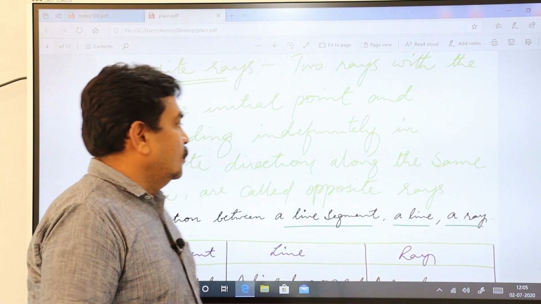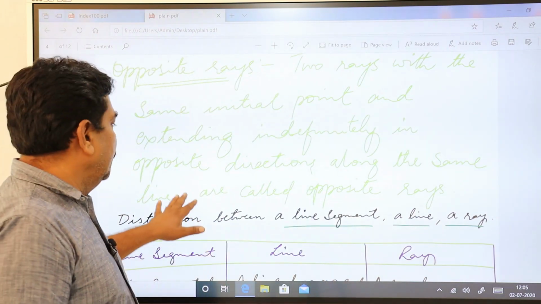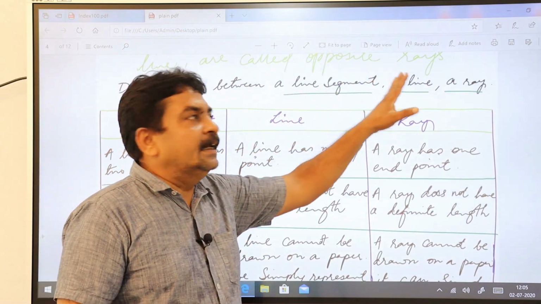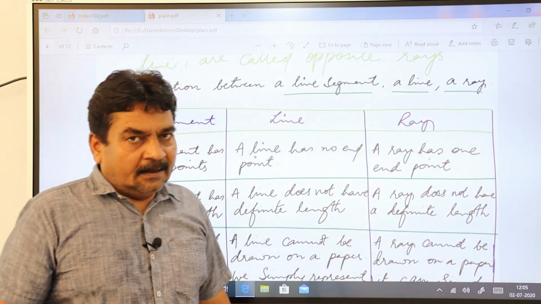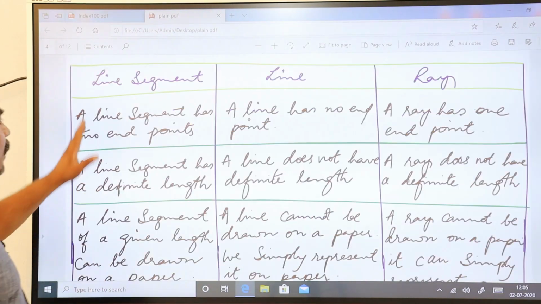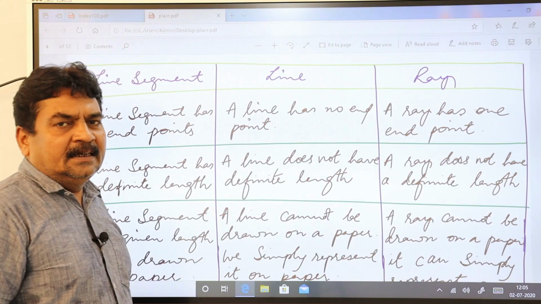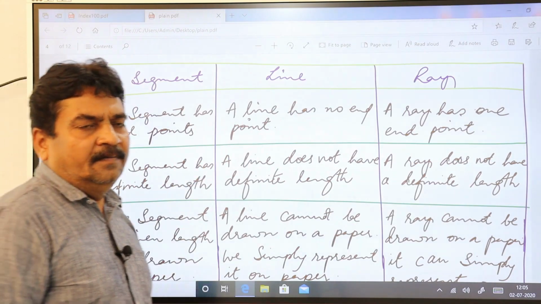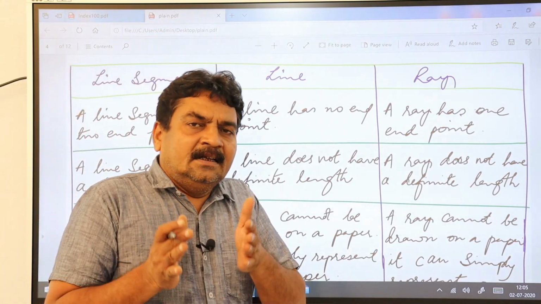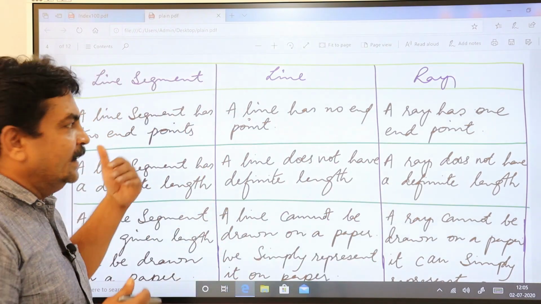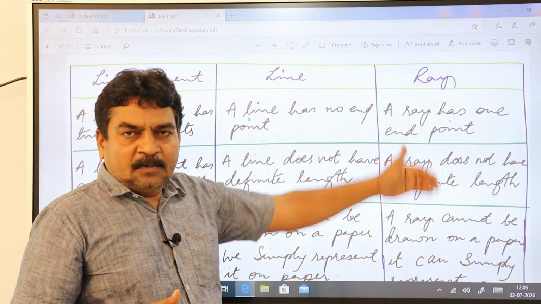This is a very important one. Let us see the distinction between a line segment, a line and a ray. I'll read these complete sentences in a horizontal way so that you can easily distinguish between the three.